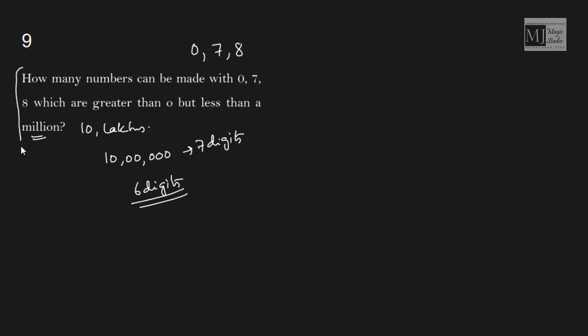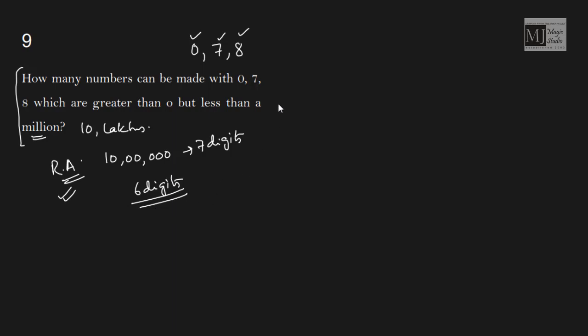And since nothing is mentioned about the character of the digits to be used, obviously repetition is allowed. We can repetitively use these digits. So how many numbers can we form with digits 0, 7, 8 where repetition is allowed and we can go till 6 digits? That's it.